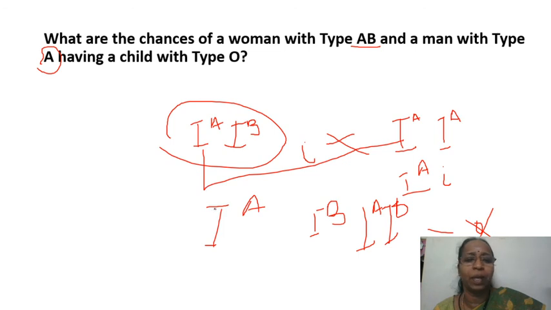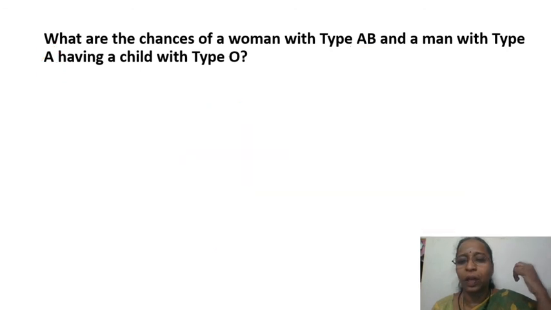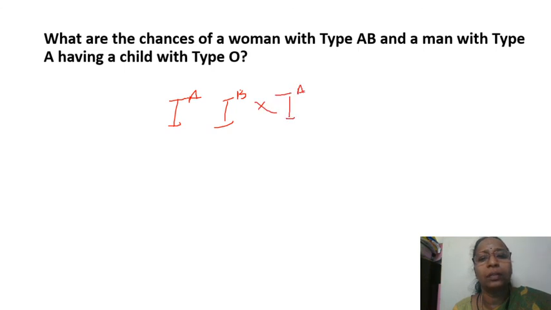That person will become IA, and in this case, IA and IB. Let me write it again for your understanding. Let me draw it like this. This is AA, AB. Okay. Now we are crossing with IA.